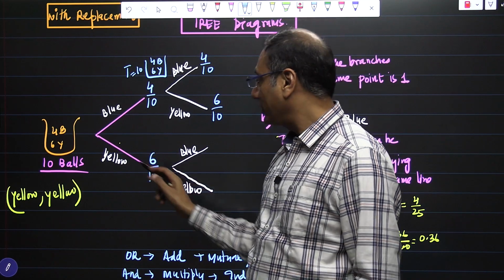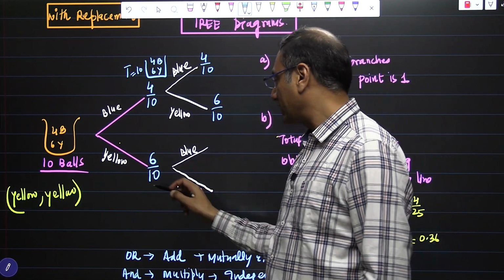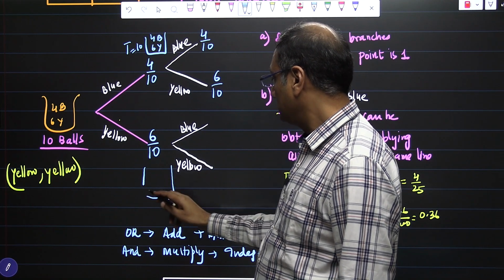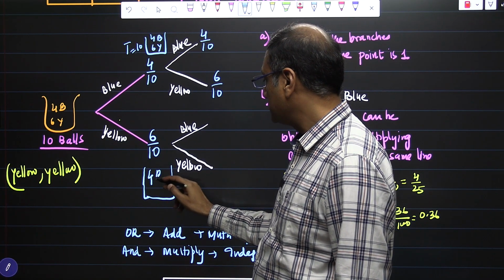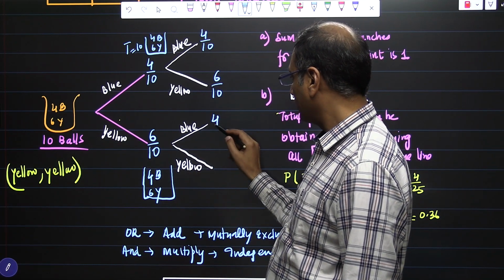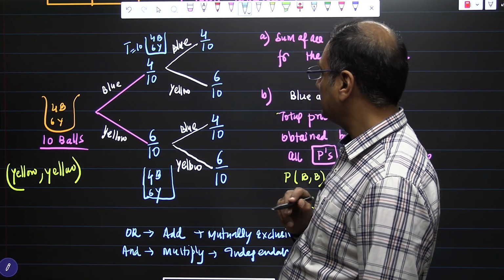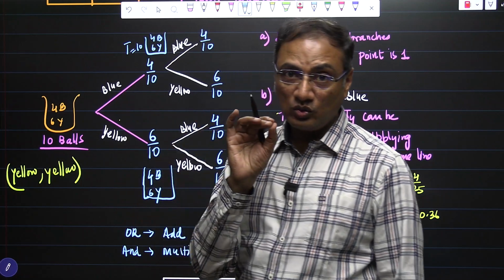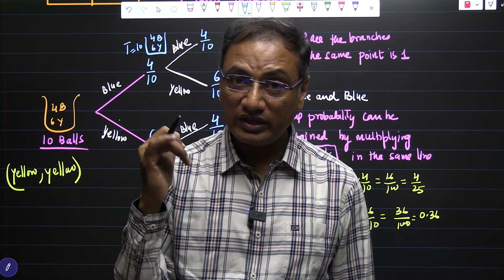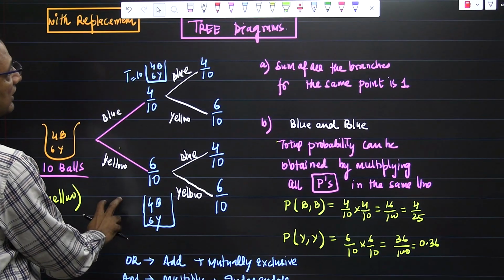In the same way, if I got a yellow ball and then drew another ball, because the number of balls is not affected at all, we are having 4 blue balls and 6 yellow balls, so 4 over 10 and 6 over 10. That is how you fill the tree diagram. You need to find the condition, whether it is with replacement or without replacement. Today in this problem we are talking about with replacement. Okay, so which kind of questions can be asked?